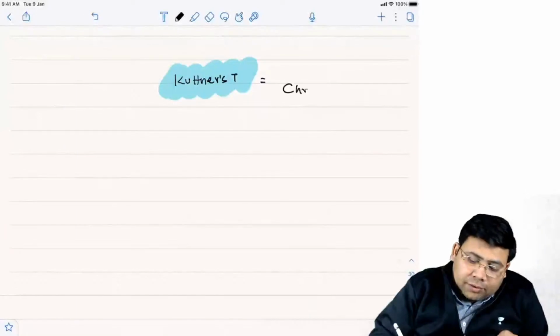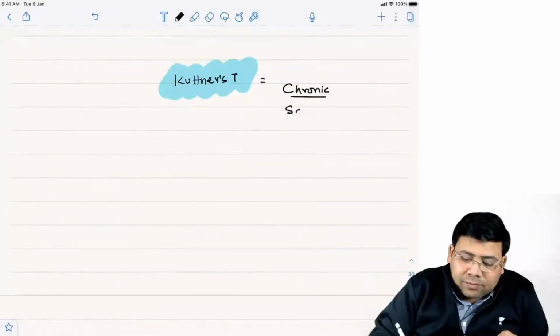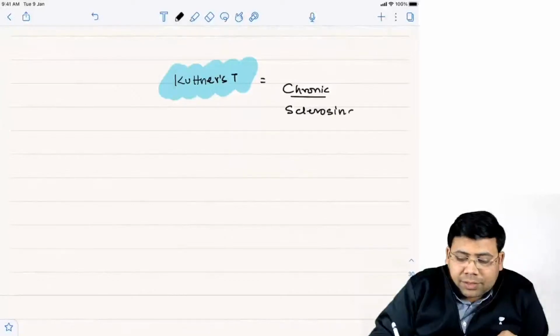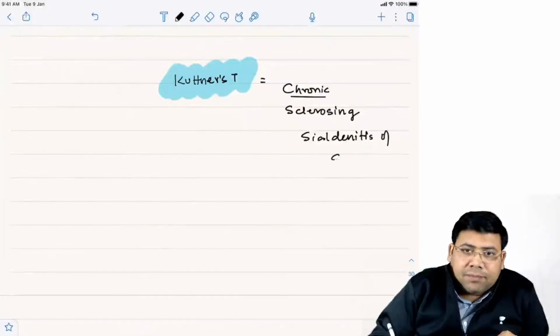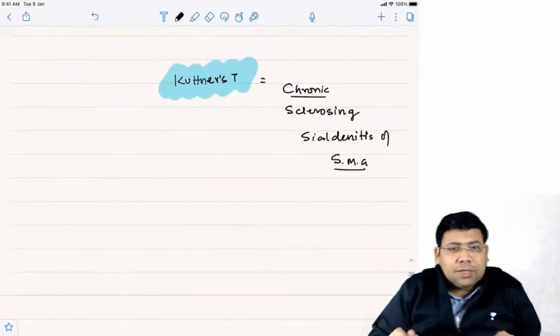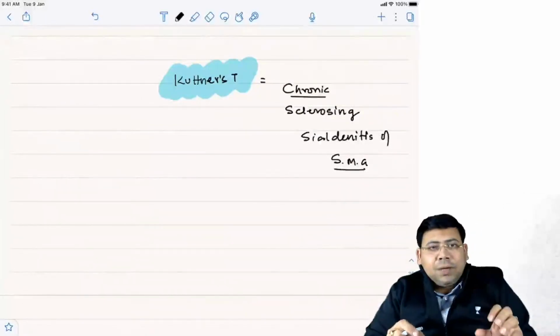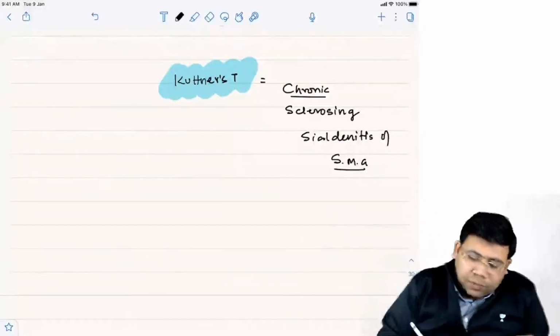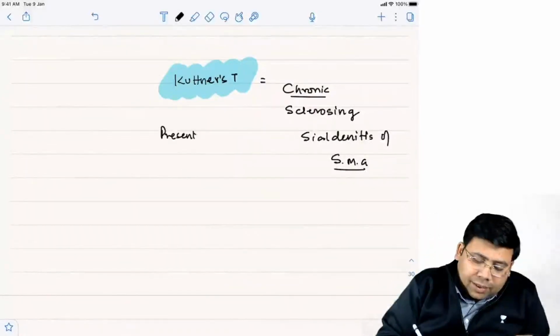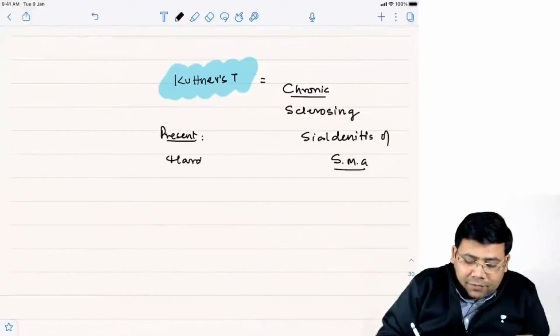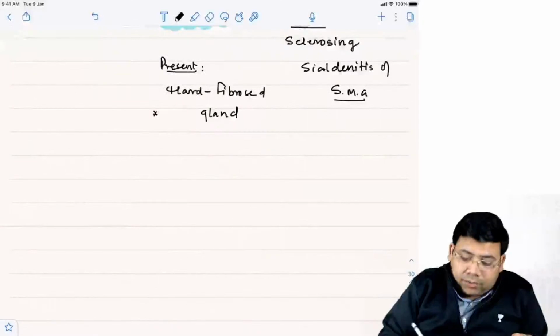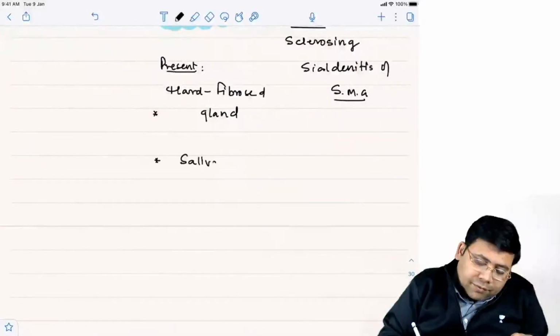It is chronic sclerosing sialadenitis of the submandibular gland. So what is a Kuttner's tumor? It's an inflammatory fibrosis of the submandibular gland. Are you getting this or no? So what is the classical presentation? It's a hard fibrous gland, and it may present to you with a complaint of salivary colic.